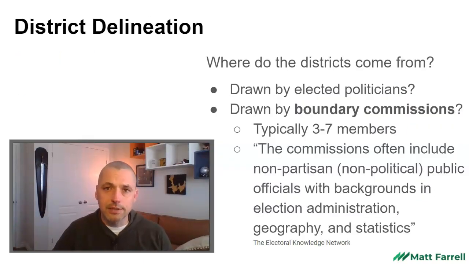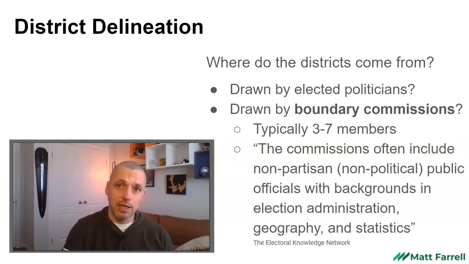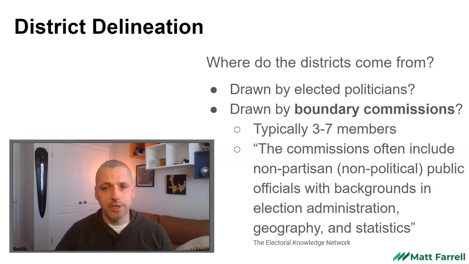Another concern is how the borders get there. It's one thing to talk about electoral districts, but where do they come from? There's a couple different practices. One is to have them drawn by elected politicians, and that can be problematic for a number of reasons. Another way is to have independent boundary commissions draw these districts, and that is the most common. Most countries in representative democracies typically have some kind of independent boundary commission to draw the electoral districts.